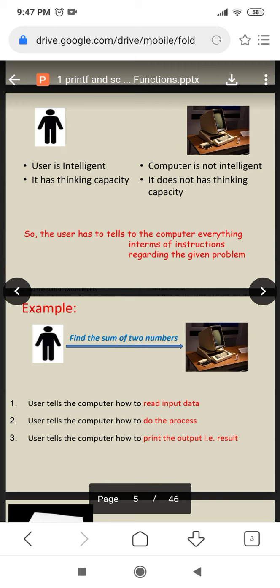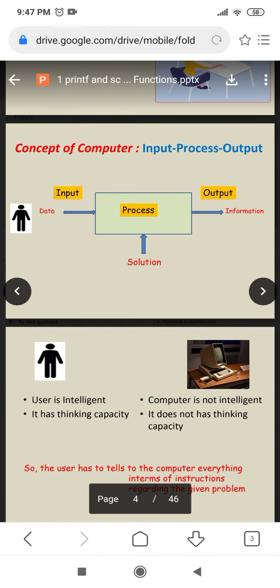We can give the instructions in an easy way by using analysis. Analysis means taking the input, doing the process, displaying the output. Through this analysis we can solve any complex problem in an easy way and a simple way.